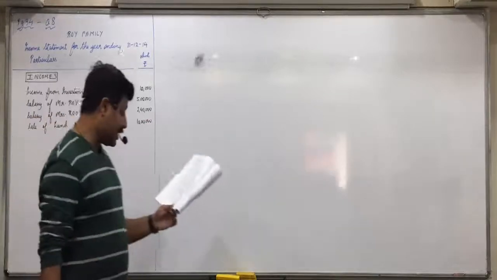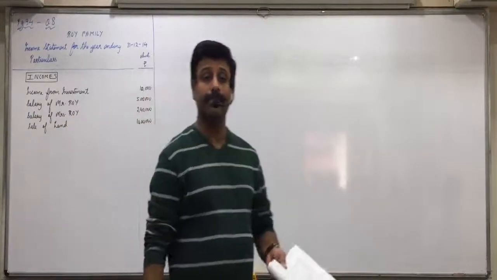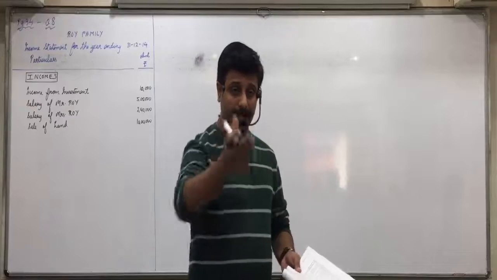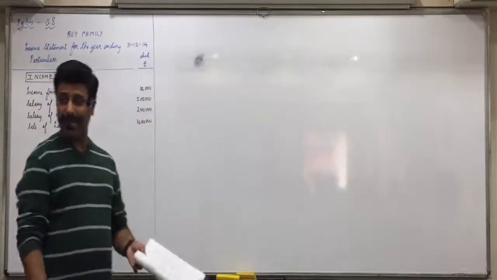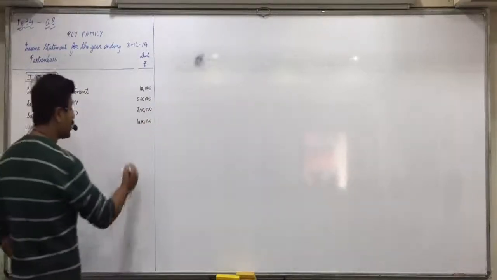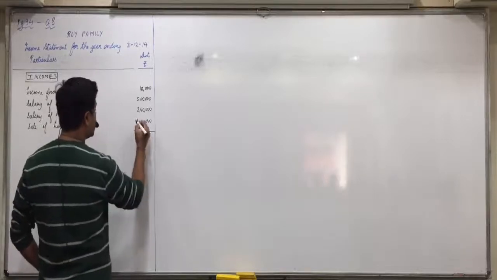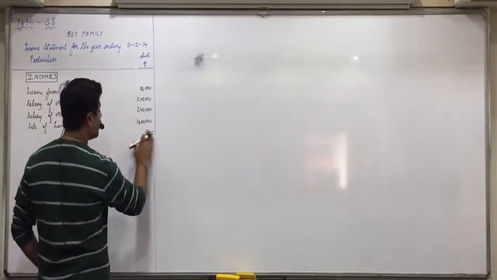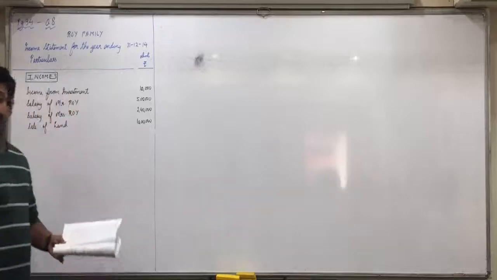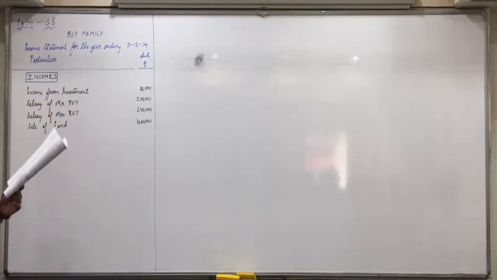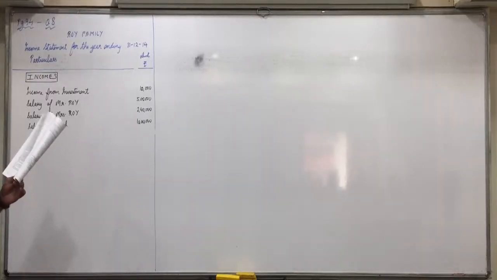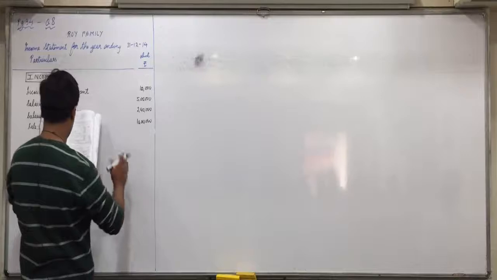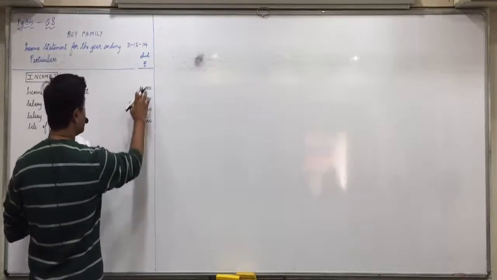Anything else we have marked as I? You all have done the marking, so tell me. Anything else we have marked as I? Yes or no? No. So? Yes? Income from investments is 15,000. Then why did I mark it as 10? 15,000, sorry.